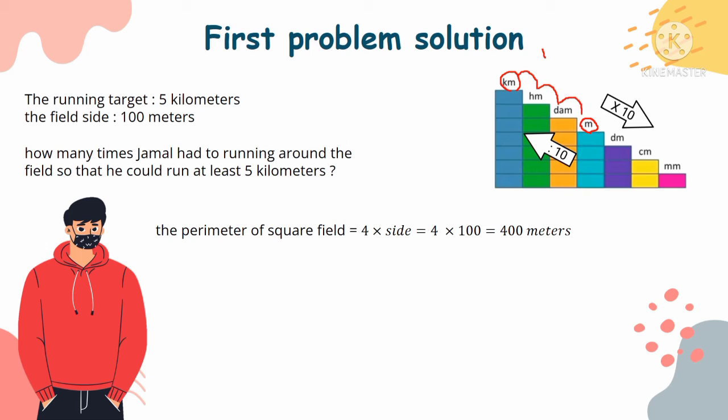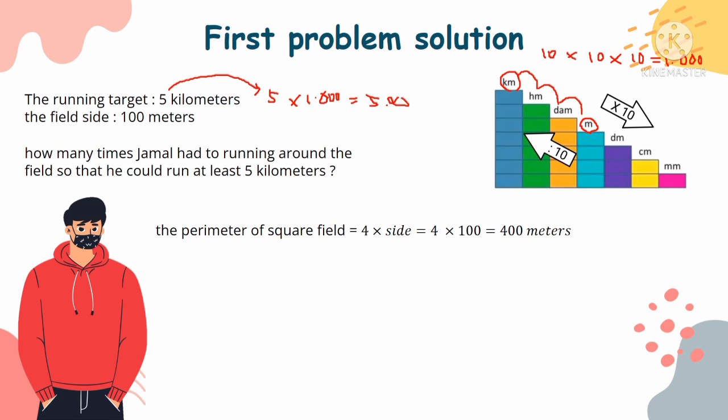So 10 times 10 times 10 equals 1000. Okay, then multiply 5 times 1000 equals 5000.